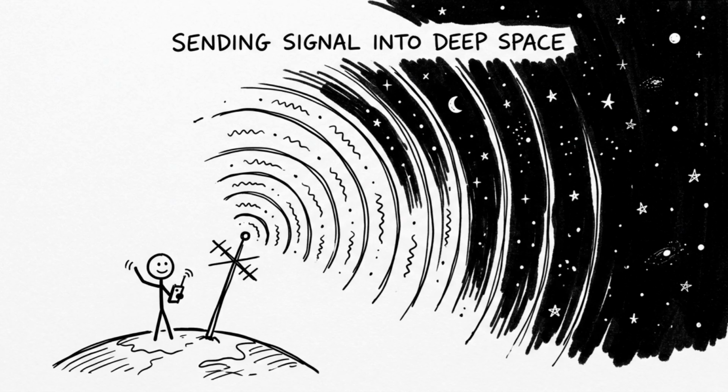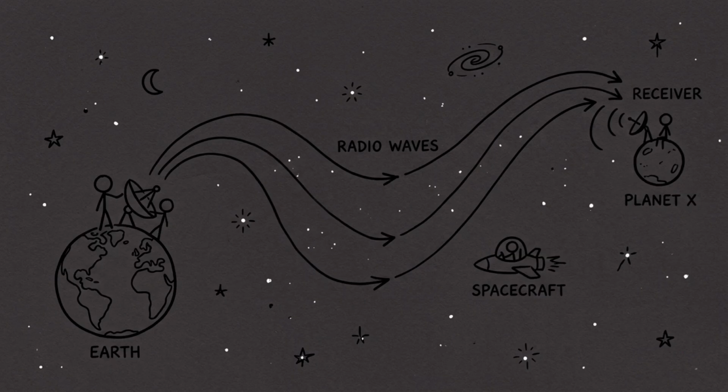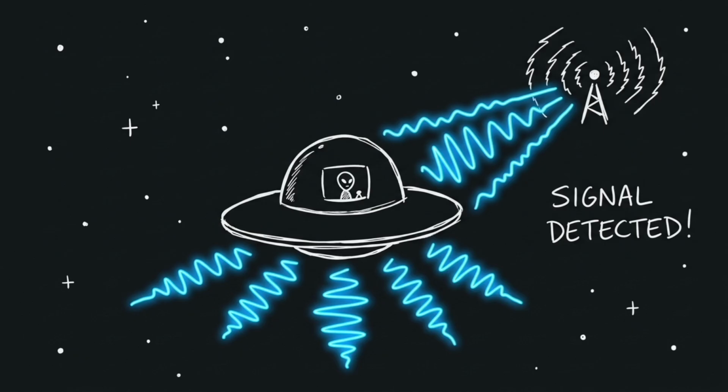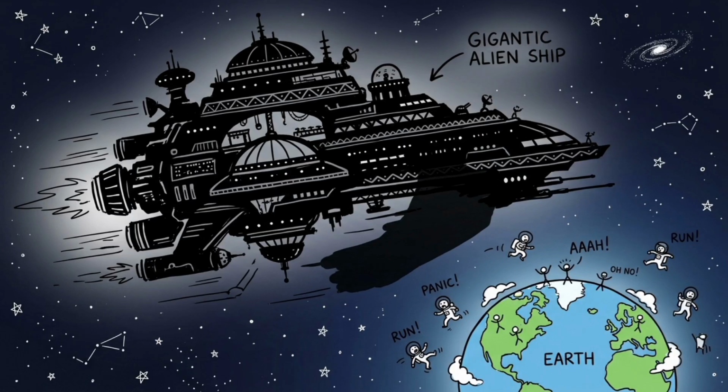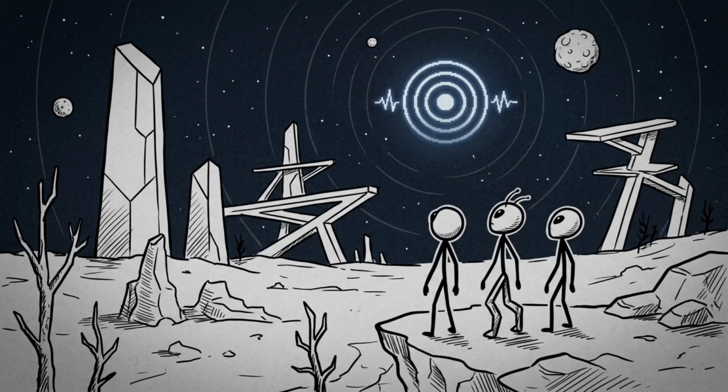Ask aliens for help. Just call something unknown and hope it understands us. The problem isn't whether extraterrestrial intelligence could exist, it's whether we could ever understand it. Their logic, goals, and communication could be completely different from ours. What we call help might not match their interpretation at all.